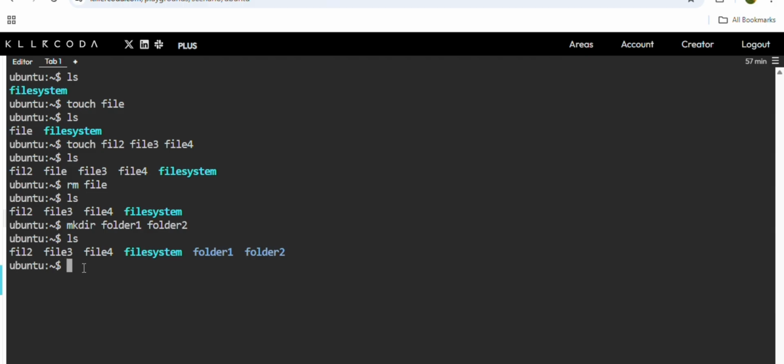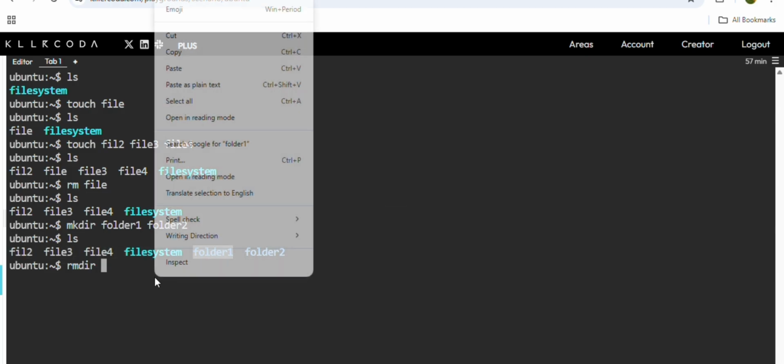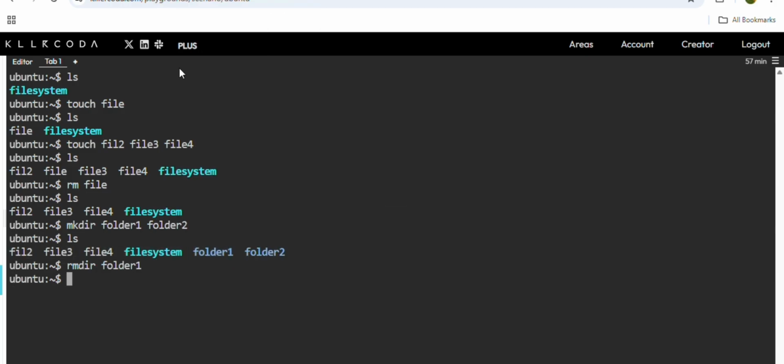Suppose you want to delete these folders. The rm command will work only for files. If you want to delete a directory, then you need to use rmdir with the folder 1. I am pasting it and running it. So see, folder 1 has been deleted.